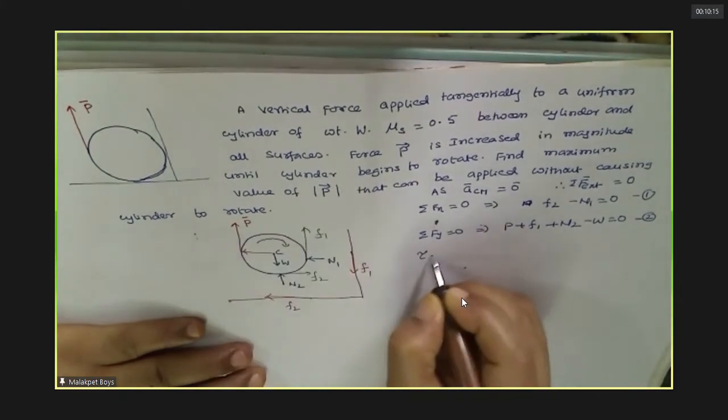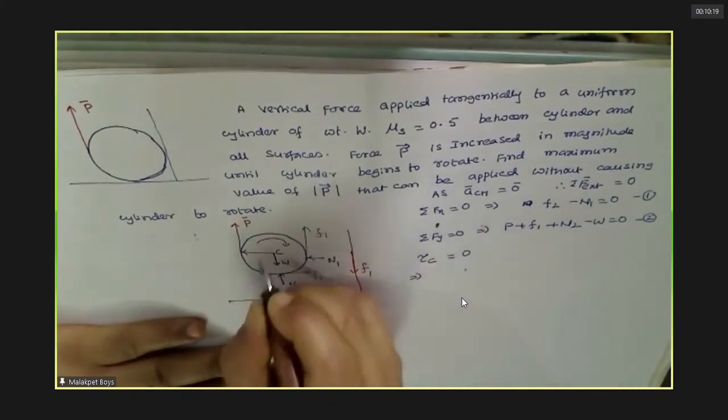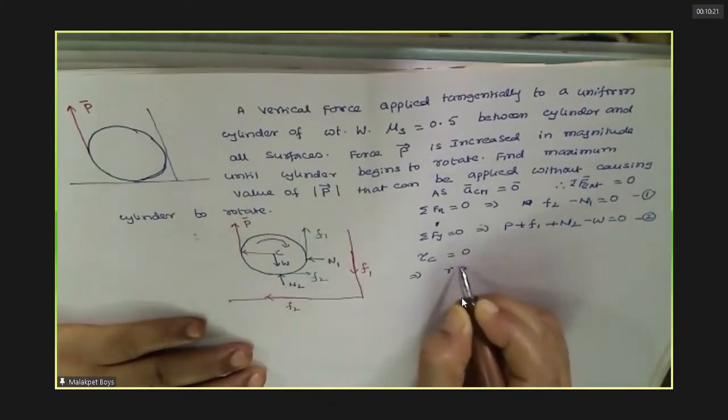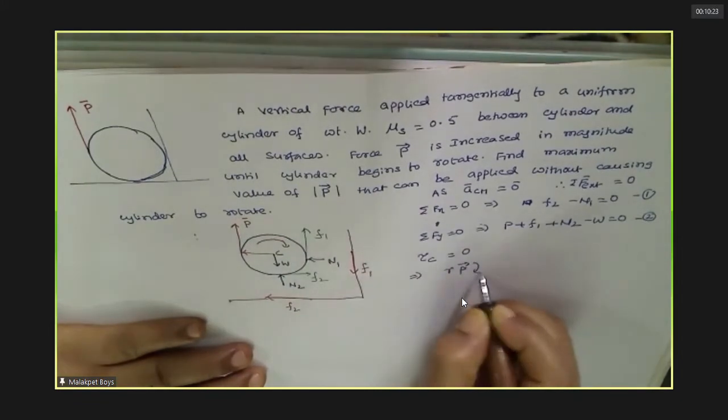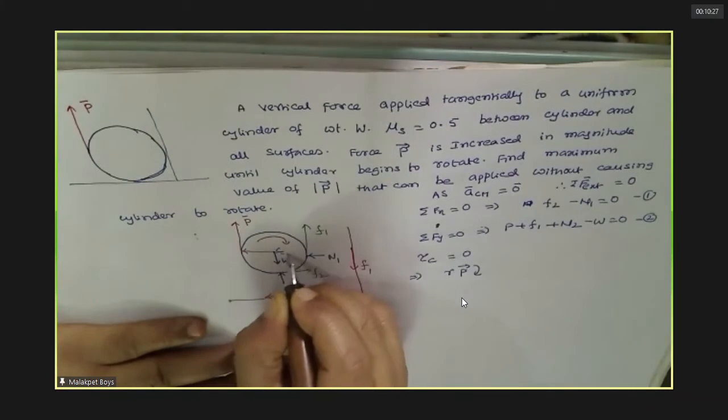Now torque about the center is 0. So this is R into P in this direction. This normal reaction passes through the center.